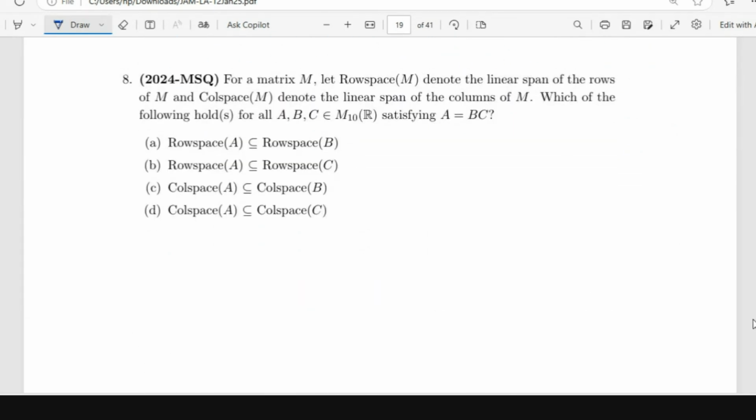This is another question, MSQ, so multiple correct answers, 2024 Madras. For a matrix M, let row space of M denote the linear span of rows of M, and column space denote the linear span of columns of M. Which of the following holds for all 10 cross 10 matrices A, B, C satisfying A is equal to BC?